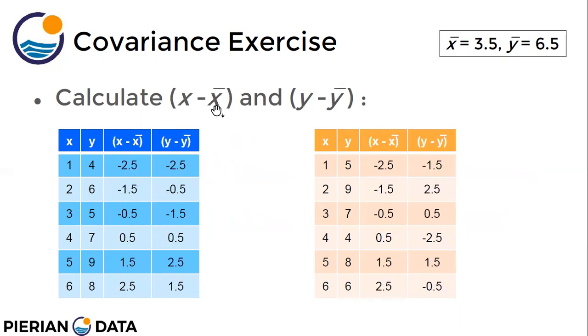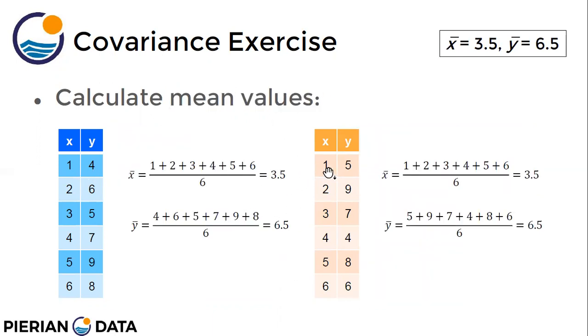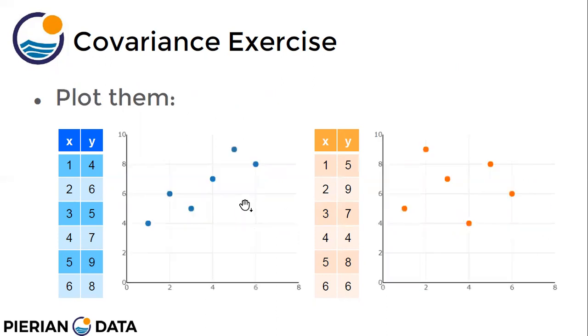Next, we find x minus x bar and y minus y bar. Here x bar is 3.5 and y bar is 6.5. So we find both of these things. Like in the previous plot, the mean is the same: x bar is 3.5 here and 3.5 here, and y bar is 6.5 here and 6.5 here. So the mean is the same for both of the data sets, but the graph looks different.